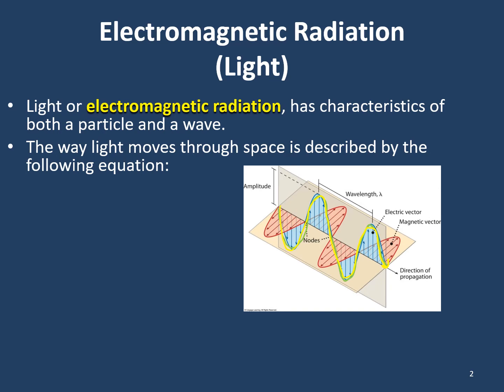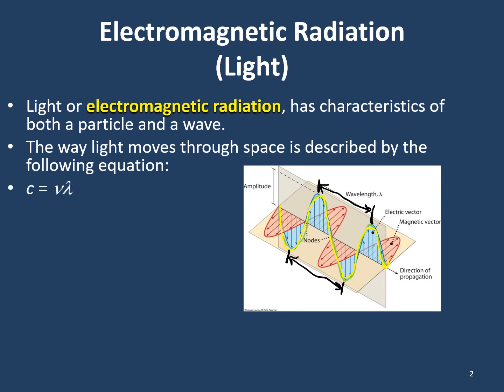Now, because of this, there are some properties of light that we need to talk about due to its wave. One of them is the wavelength. So if we look at this picture, we have this bar here, that this is our wavelength. Now the wavelength is a distance between peaks or troughs in our wave, right? So we could have also drawn equivalent lines down here. And you might notice that they're the same length or very close to that, regardless of which one I drew from. Very top of the wave to the next top of the wave, that would be the distance known as the wavelength. Or from the bottommost point to the next bottommost point would also be the wavelength.